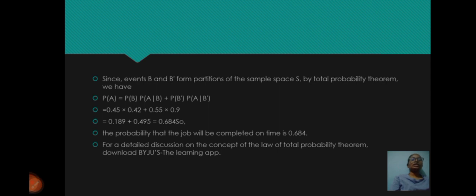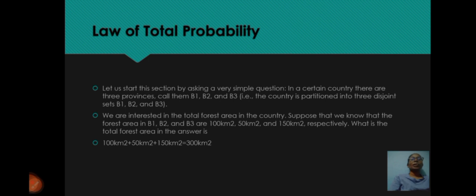So, a detailed discussion on the concept of the law of total probability theorem. Law of total probability. Let us start this section by asking a very simple question. In a certain country, there are three provinces called B1, B2, and B3. The country is partitioned into the disjoint sets B1, B2, and B3. We are interested in the total forest area in the country.